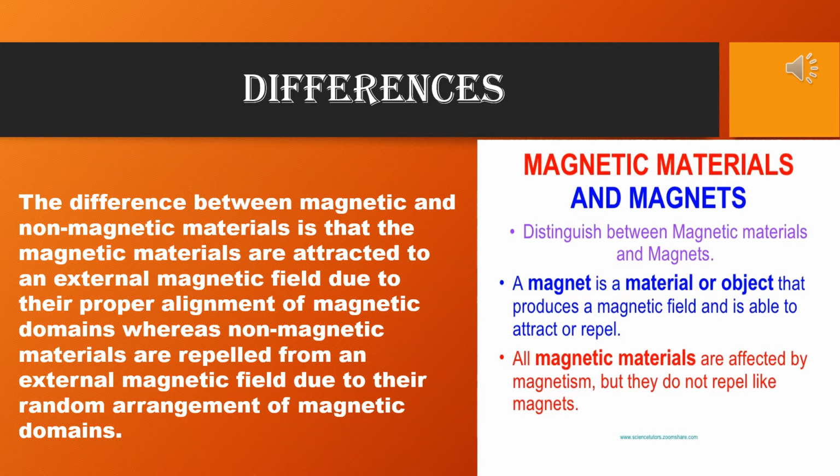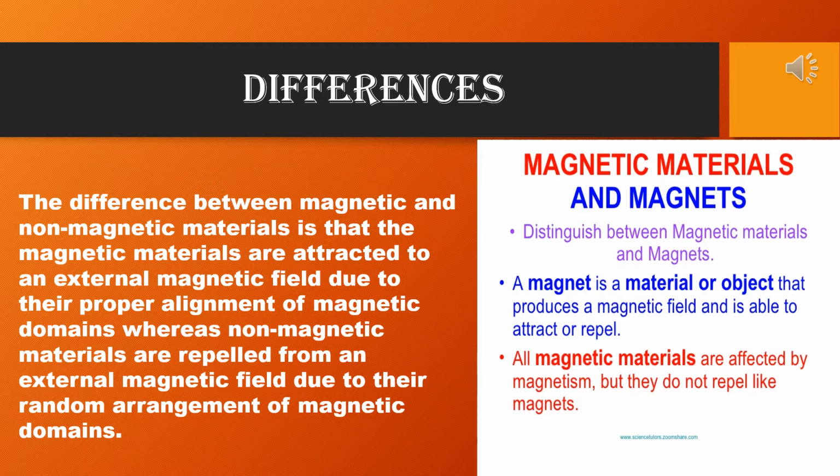But there are some differences between magnetic materials and magnets also. A magnet is a material or object that produces a magnetic field and is able to attract or repel. All magnetic materials are affected by magnetism, but they do not repel like magnets. So repulsion is the one and only separate property of a magnet.